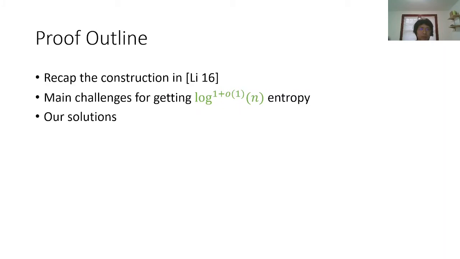And next we'll give a brief discussion of our proof of our main theorem. So first we need to briefly recap the construction by Li, and then we'll see what the main challenges are for getting the entropy requirement down to almost logarithmic using the same construction. Then we will see our solutions to these main challenges, which eventually give us an affine extractor for almost logarithmic entropy.